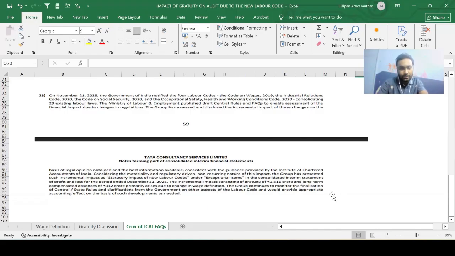The group continues to monitor the finalization of central or state rules and clarifications from the government on other aspects of the labor code and would provide appropriate accounting effect on the basis of such developments as needed. So why are they saying this? Because if you look at some of the states, they have not yet notified the labor rules, guys, so which is why they are stating this point that if any further change comes or if any of the state rules get introduced or if there is any amendment in the state rules which are already prevailing, they would also factor that in to consider the financial impact on the financial statements as a whole. That's what they're trying to say here. I hope it is very clear, guys.